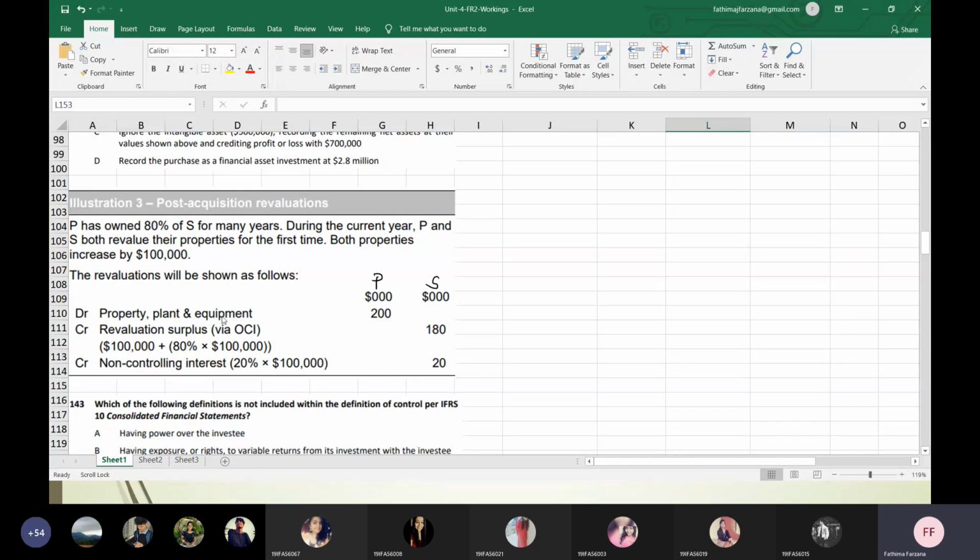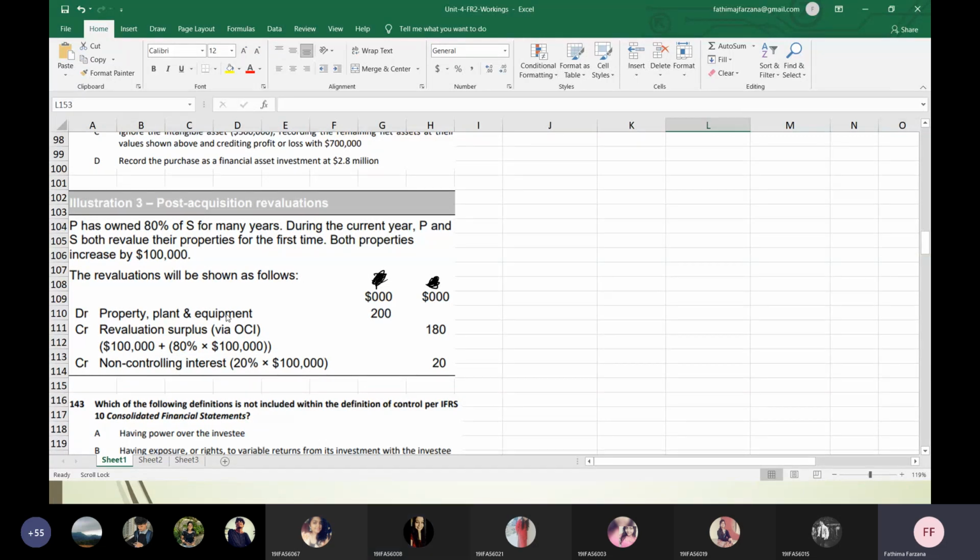So the revaluations will be shown as follows. PPE is 200, revaluation surplus is 180, non-controlling interest is 20. One minute. Oh, this is not P and S. This is a consolidated one, no? Yes, it's a journal entry.